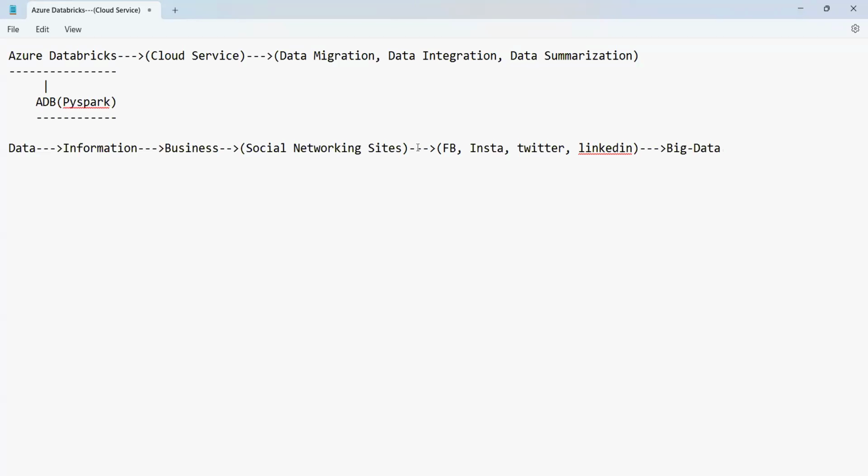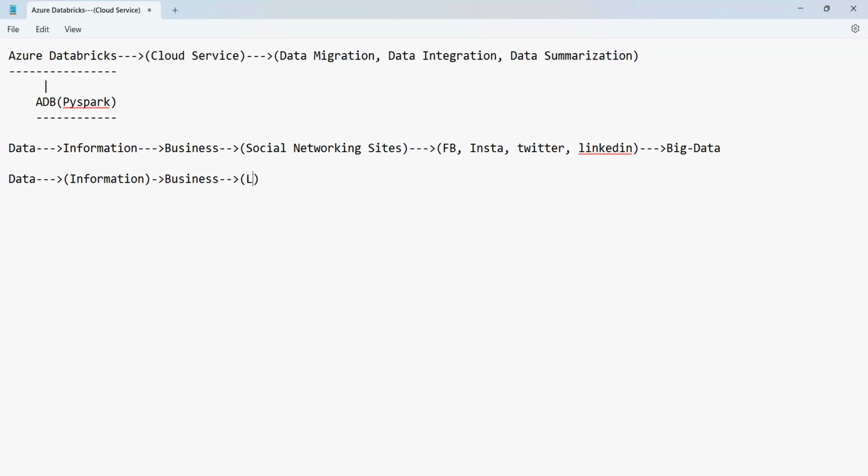Now, apart from this, what are the other sources of getting the data? Here you can say social networking sites are the first major source of getting the data. And apart from this, we can get the data or the information, again, from the business.